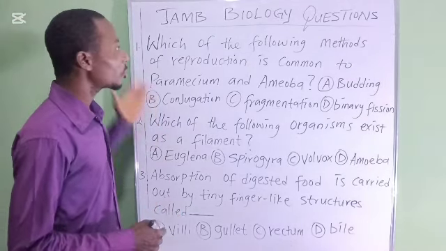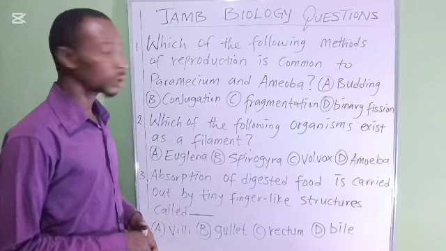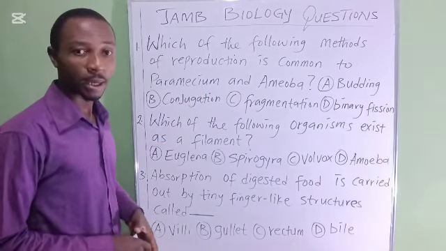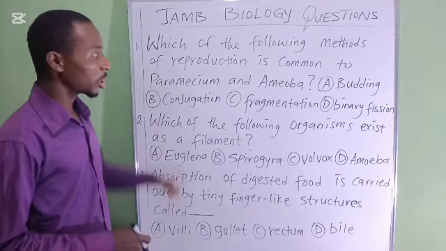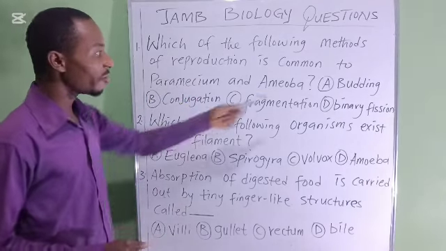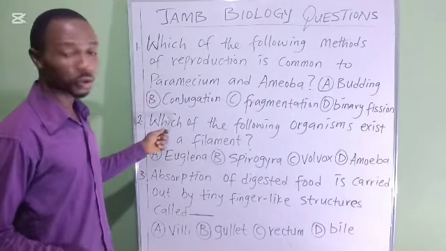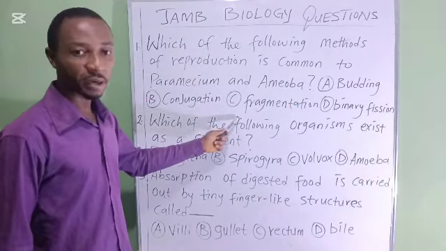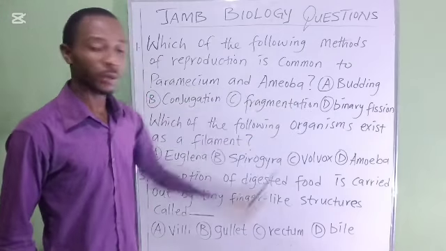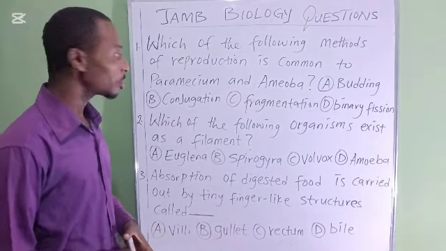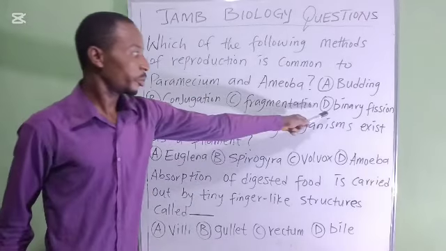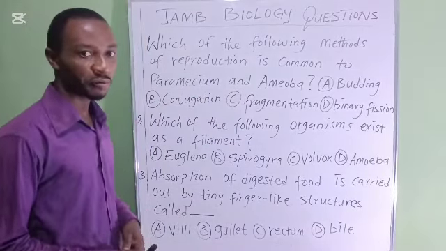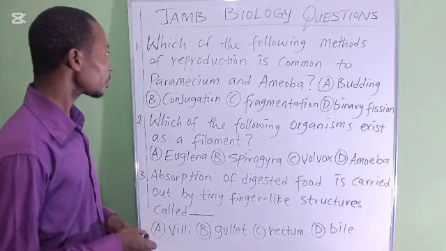Number one says, which of the following methods of reproduction is common to paramecium and amoeba? A, budding. B, conjugation. C, fragmentation. And D, binary fission. Of course, you know that paramecium and amoeba exhibit binary fission as a method of reproduction.